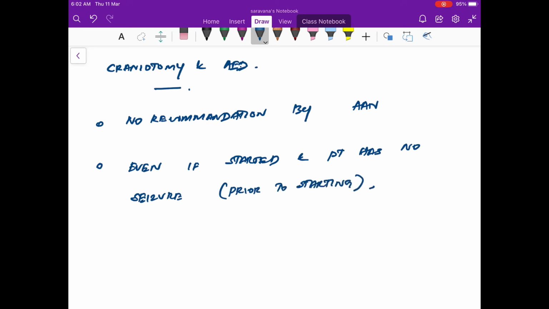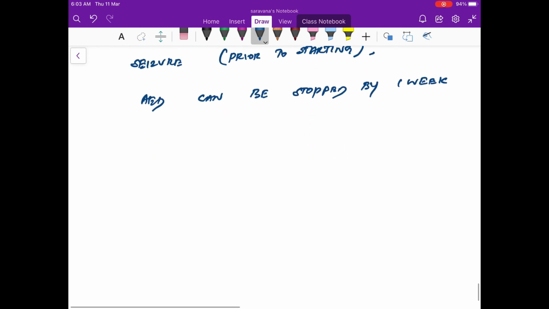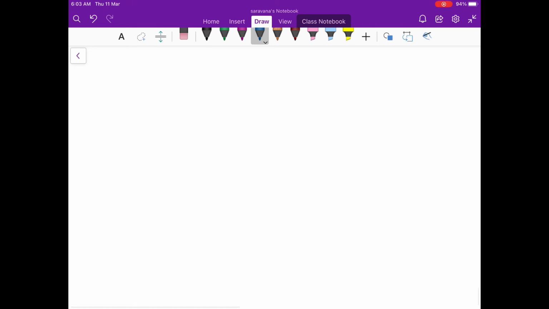So even if you start the anti-epileptic drug for a patient who is undergoing a craniotomy for an EDH or a tumor excision, and the patient is not having a seizure, you can discontinue the AED after 1 week. There is no need to put them on a lifelong anti-epileptic regimen. So 1 week would be the maximal time.